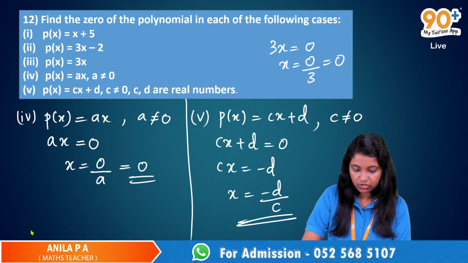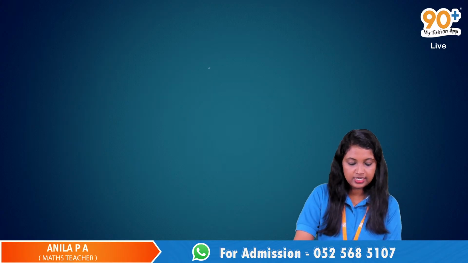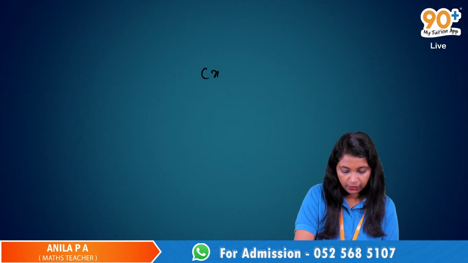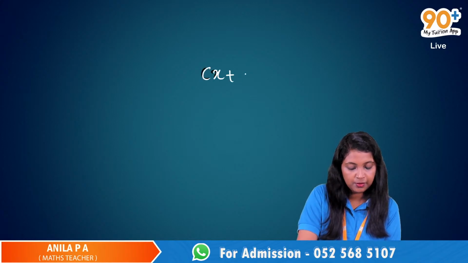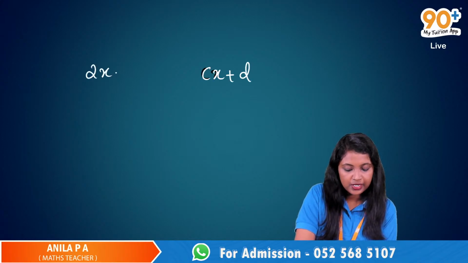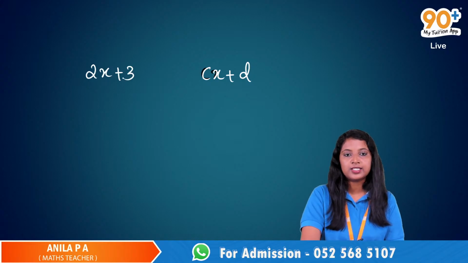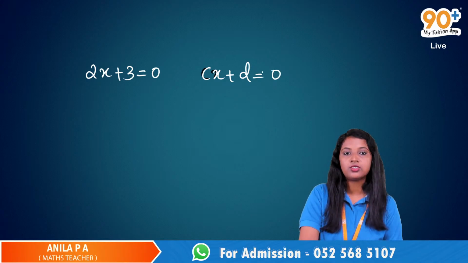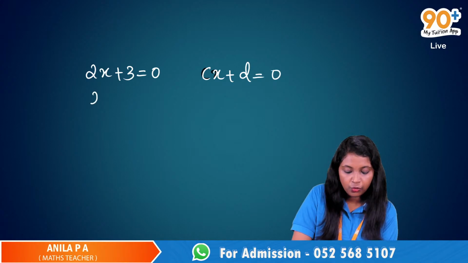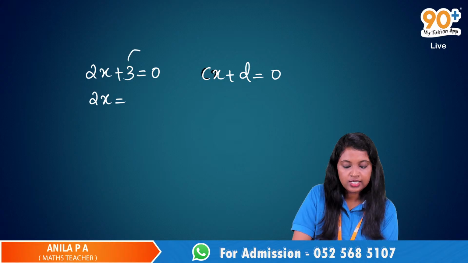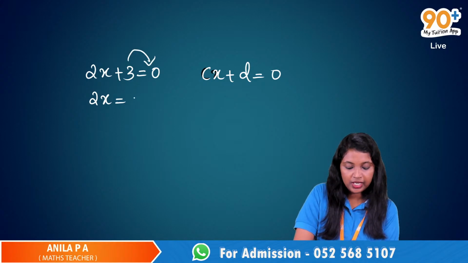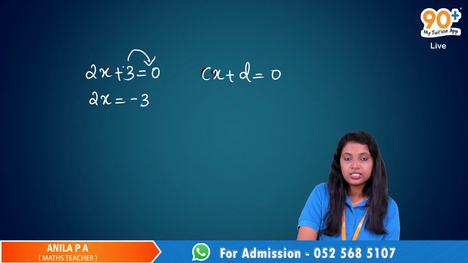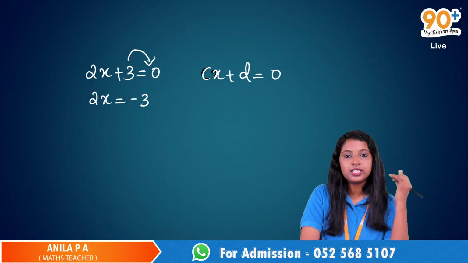So let's do it here. cx plus d is the polynomial. We can compare it with some other polynomial, say 2x plus 3. If it is 2x plus 3, we equate this to 0. Here also we can equate this to 0. In the next step, we transpose this 3 to the other side. Here it is just plus 3, so when it goes to the other side, it becomes negative 3.